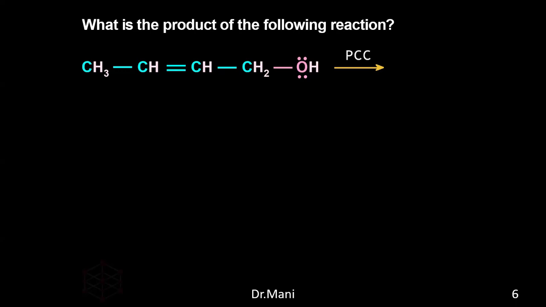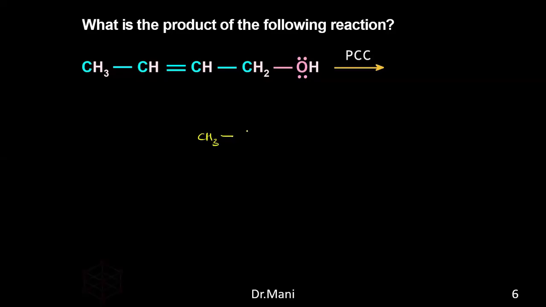Primary. So primary, right? So if it is primary, how will it form ketone? So tell me what it will form. Aldehydes. Okay. So it will form like this.